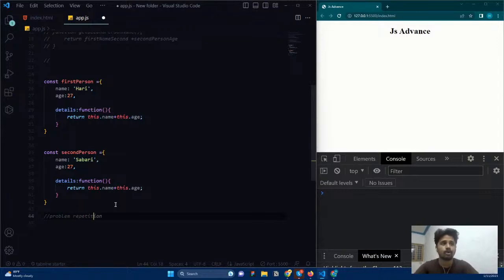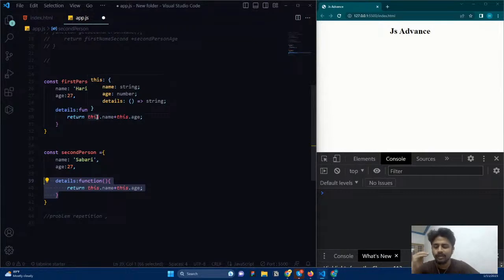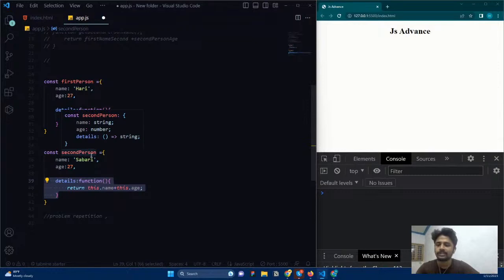Repetition. I don't want to write again and again. The second problem is, look at these details. Is there any change? Not a single word is changed. It is the exact same function. The reason I am using the this keyword is that it automatically refers to the parent object where it belongs.